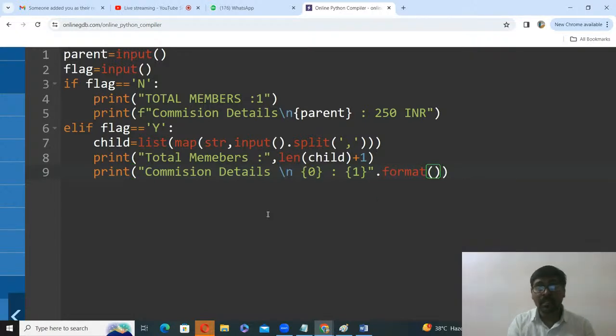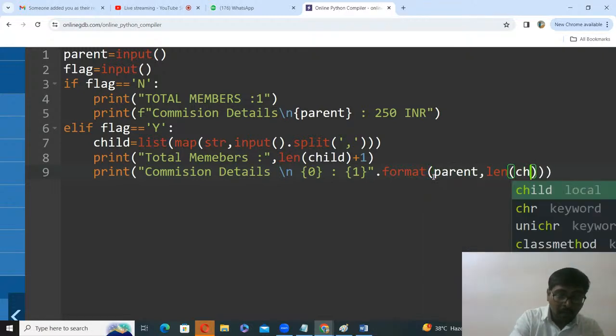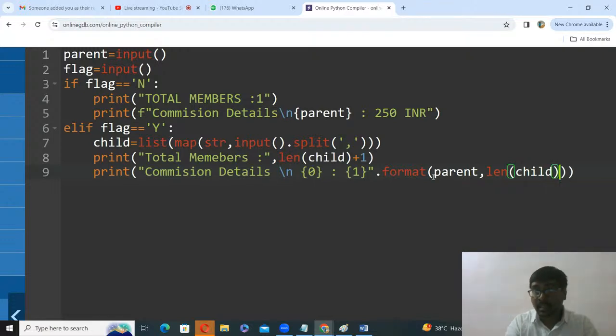Why I explain this one? Remember, even though format is not required, in place of 0 write down parent, in place of 1 what you written, number of childs into 500, or else you can use this syntax, parent comma number of childs, that is length of child into 500.